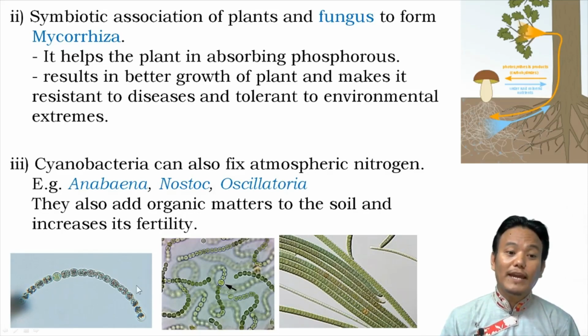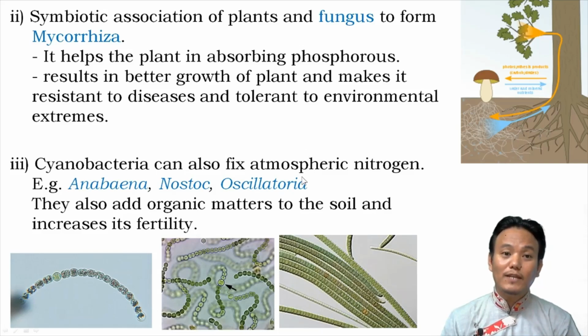And therefore they add a lot of organic matter into the soil and make the soil fertile. It increases the fertility of the soil, and on the fertile soil, plants can grow better, right? So we also have cyanobacteria which can act as good biofertilizers.